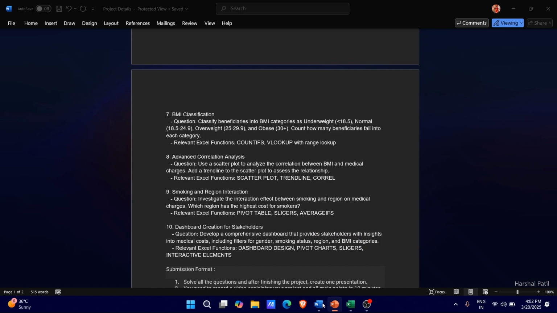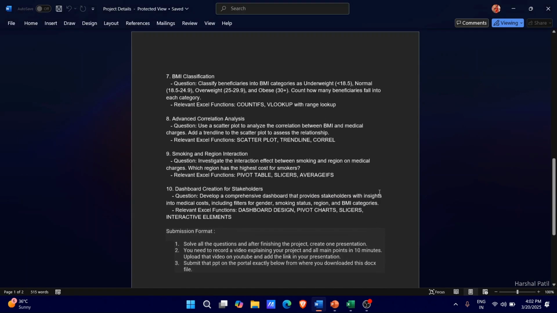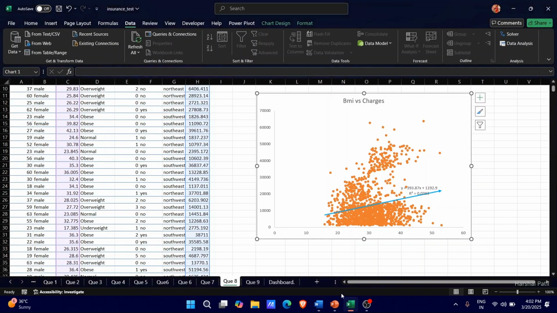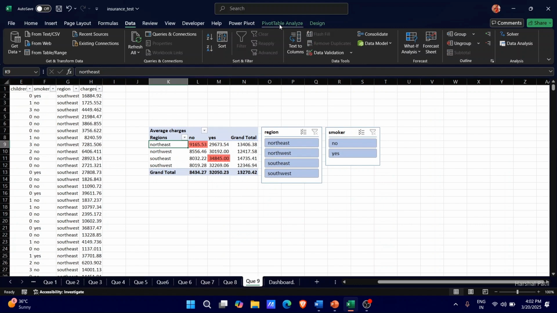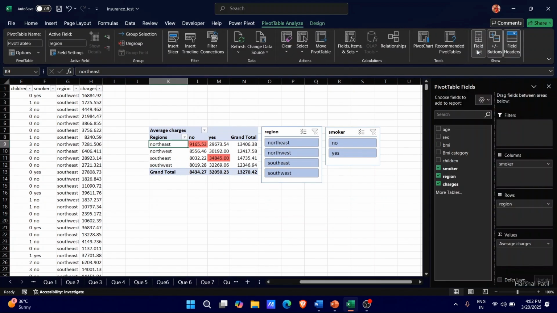On to the next question now, which is to investigate the interaction effect between smoking and region on medical charges. Which region has the highest cost for smokers? For that, again using the pivot table, we created this pivot table where we have smokers in columns, region in rows, and average charges in values.